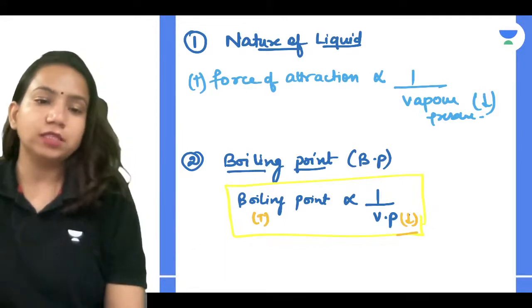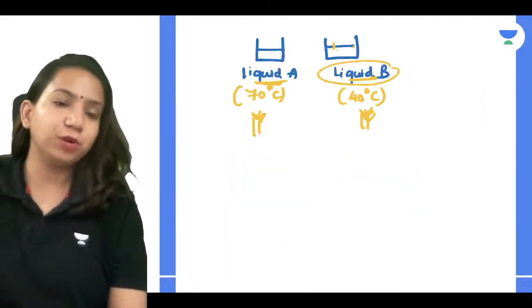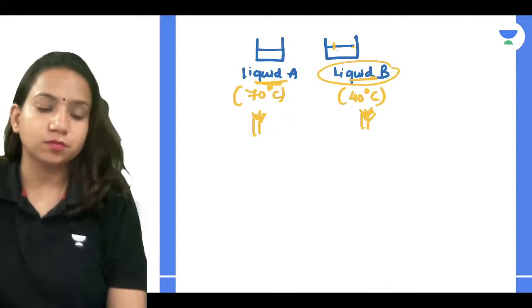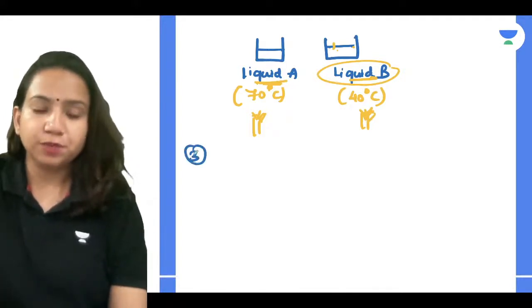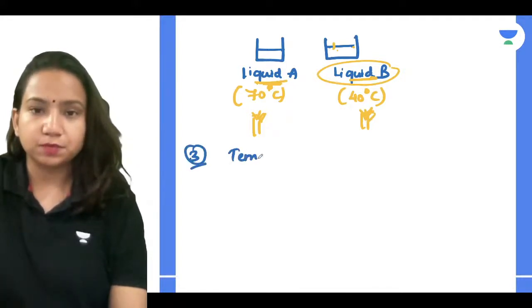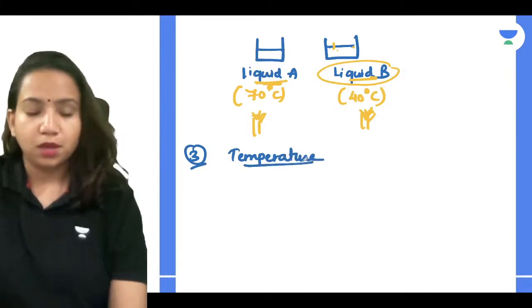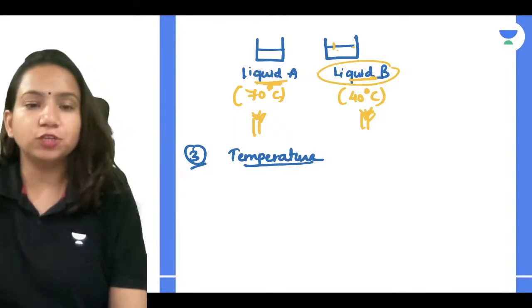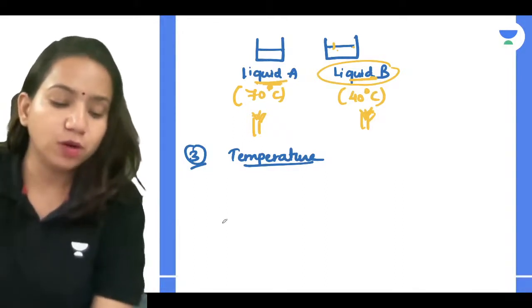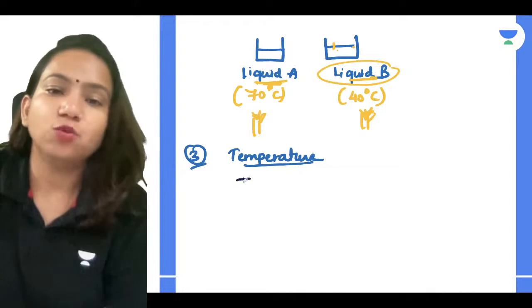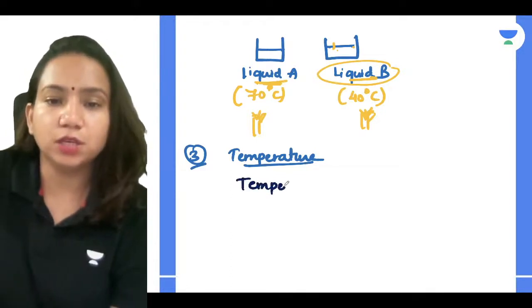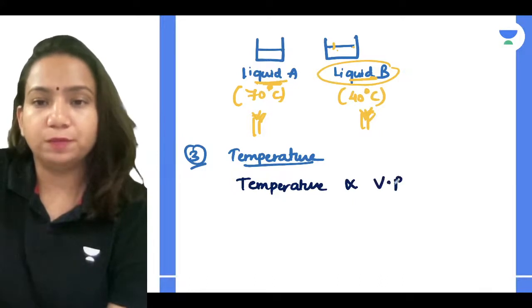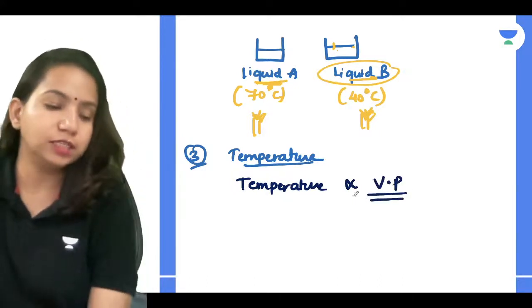Okay, let's talk about the third factor, which is temperature. So how is it going to depend upon temperature guys? Very simple. Temperature is directly proportional to vapor pressure. The more temperature you provide, the more liquid is converted into vapor, and the more vapors there will be. So temperature is directly proportional to vapor pressure. So this we can understand.